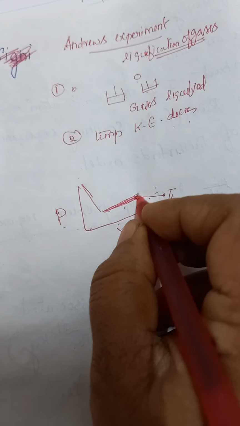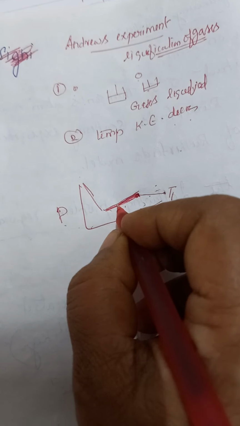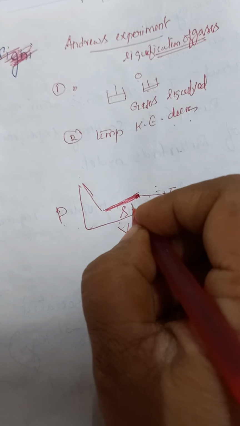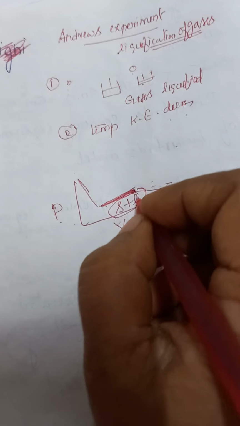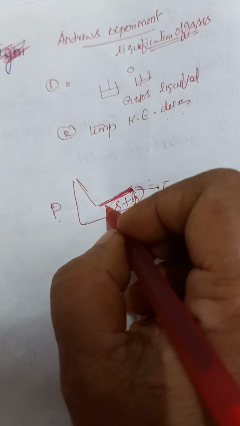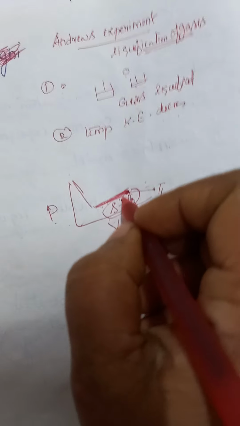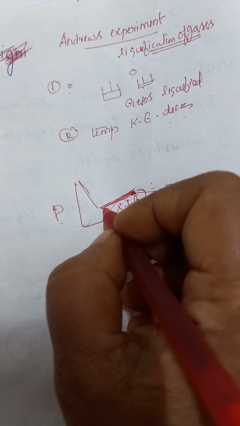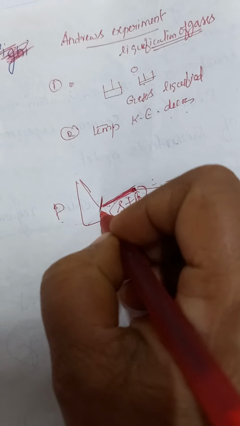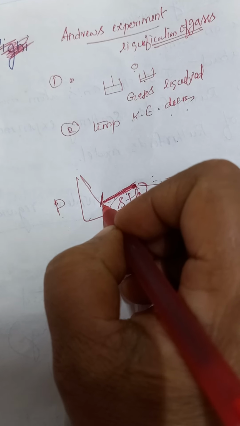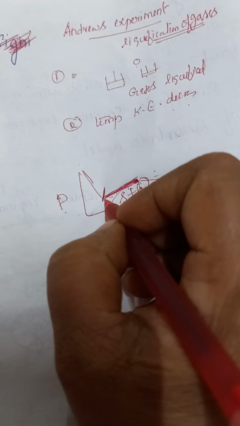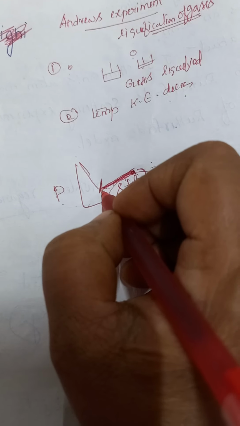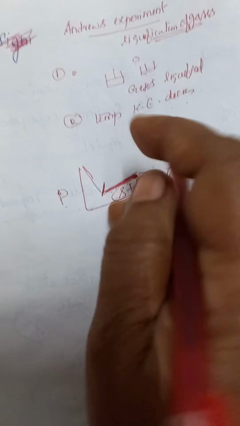At this point, gas plus liquid are in equilibrium. Liquid and vapor are in equilibrium. Both gas and liquid are present. Then at this point, it completely changes into liquid.